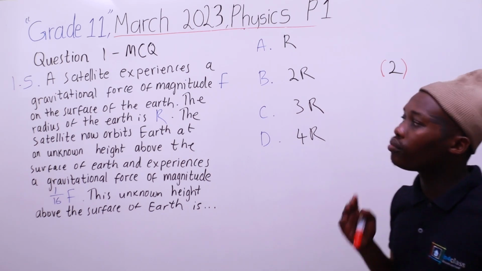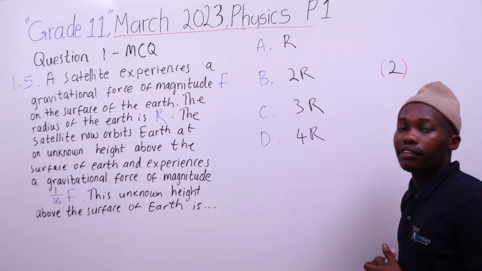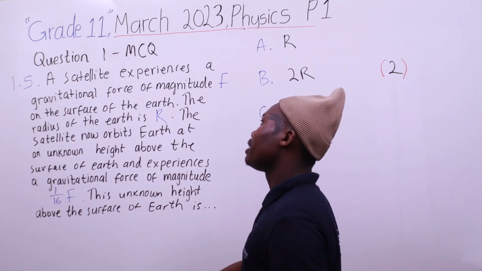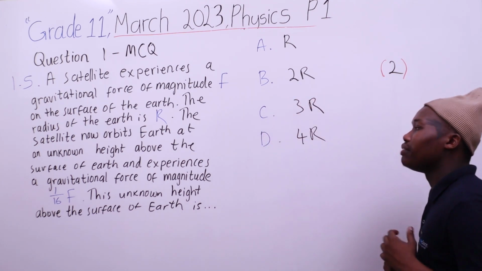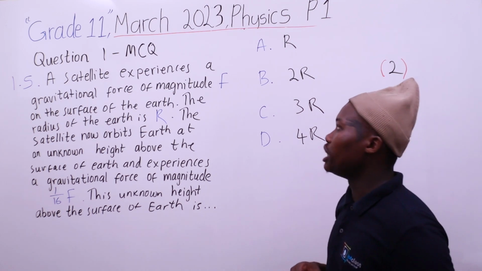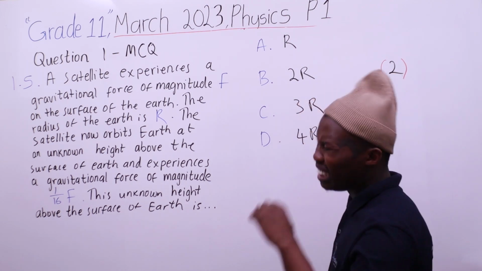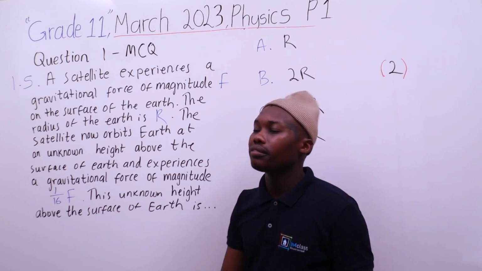Alright, 1.5. A satellite experiences a gravitational force of magnitude F on the surface of the Earth.